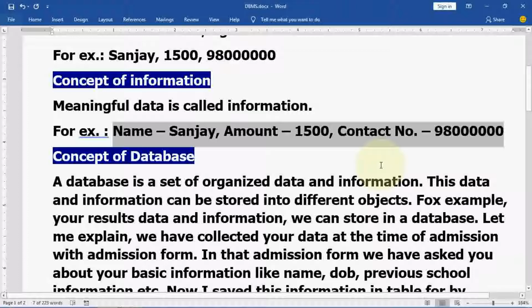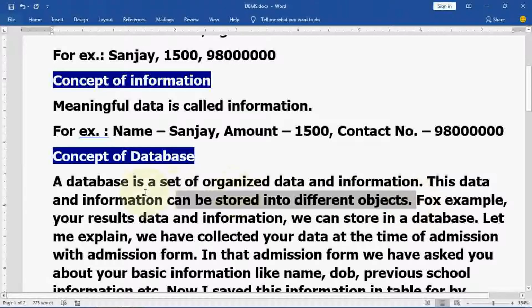This data and information can be stored in different objects. Like if we are writing on paper, we make different columns and write. If we are using a computer, we use Excel or MS Word, prepare one table and store the data. These are called different objects.